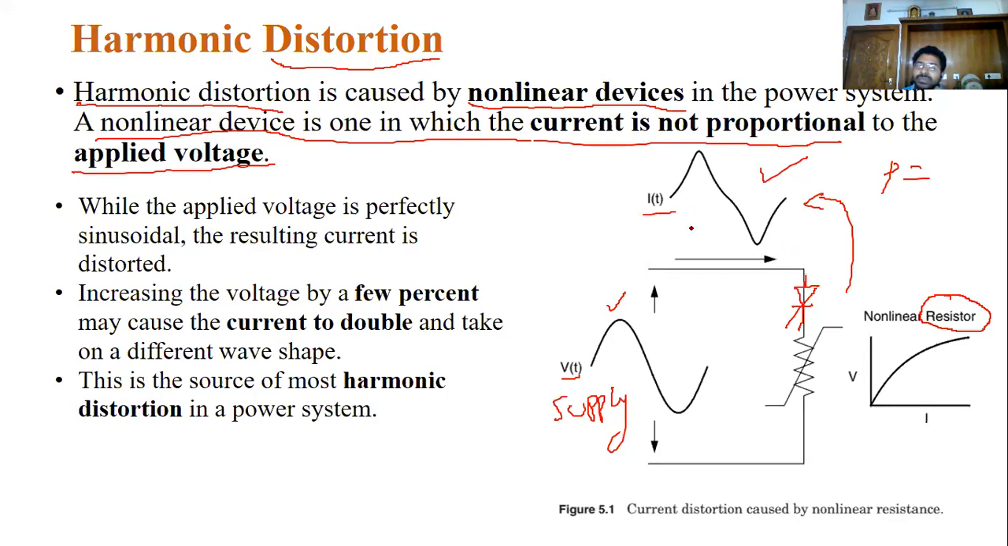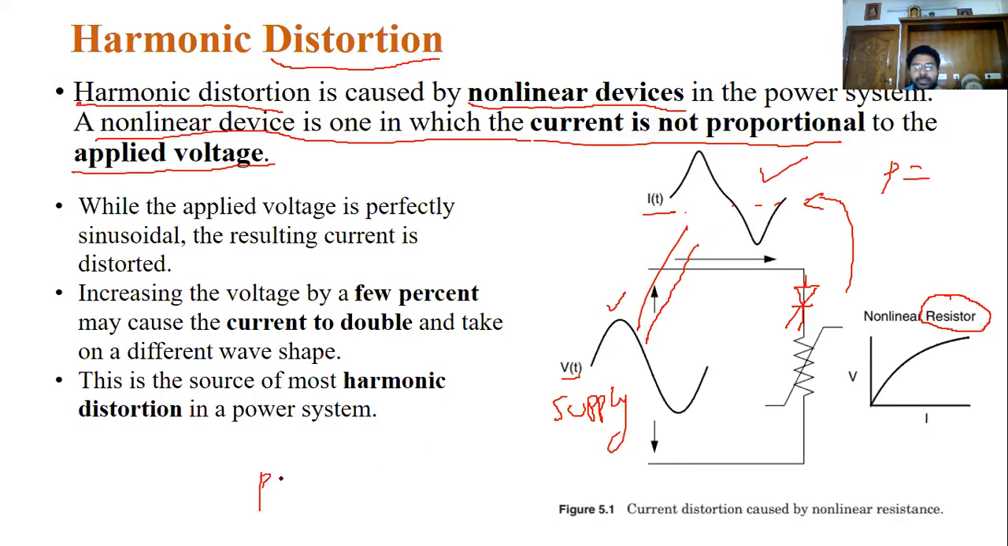You can observe these two waveforms. This is the pure sinusoidal wave, and this is the distorted wave. You can see the wave shape has changed. It looks like a triangle, with a sharp edge. This is the current drawn by the power electronic device, so these are not proportional.